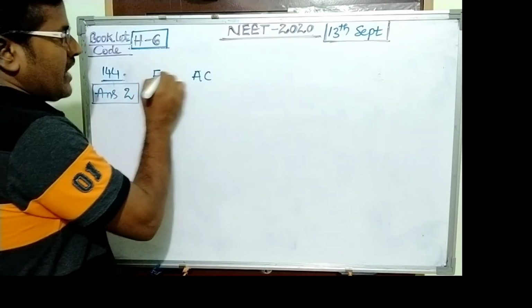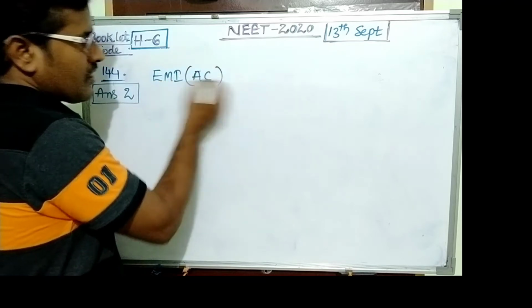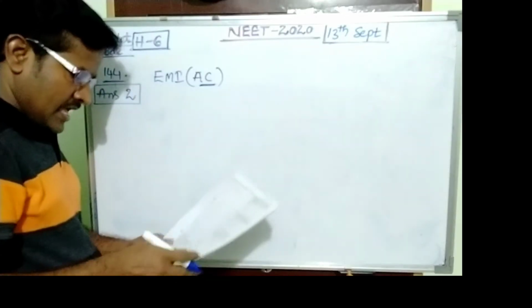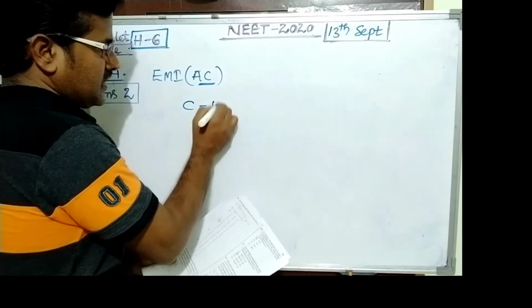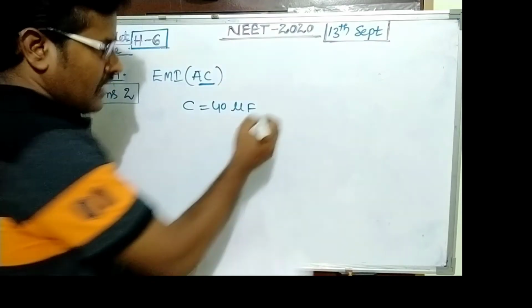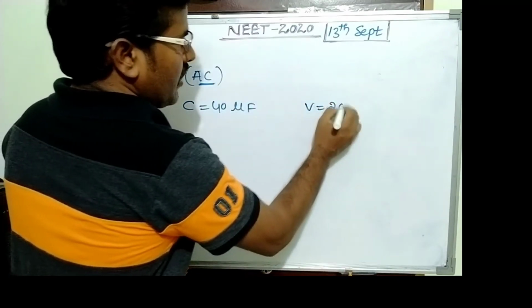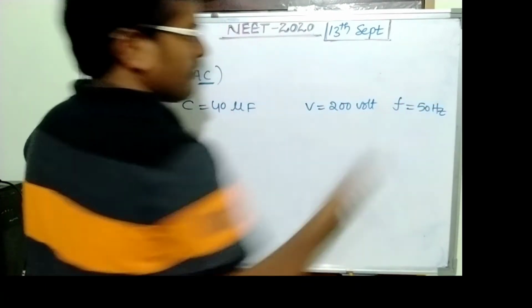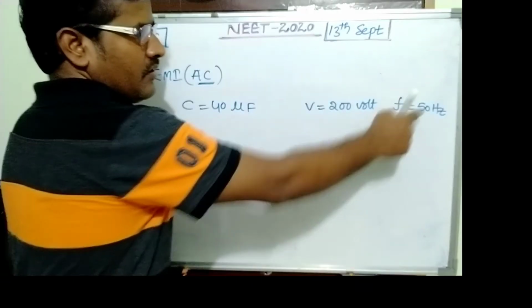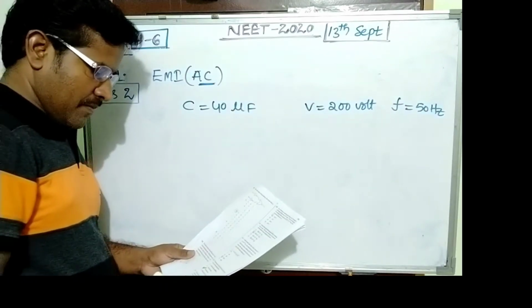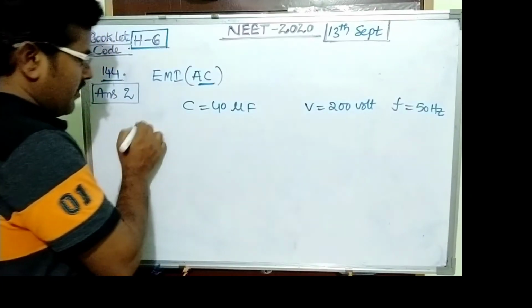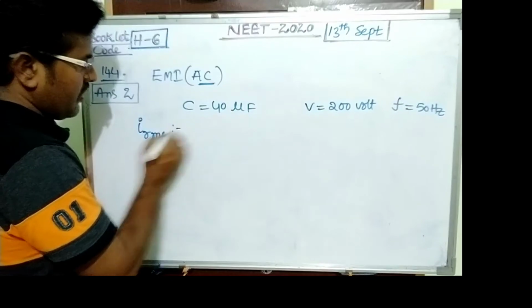The subarticle is alternating current, under electromagnetic induction. Given one capacitor of capacity 40 microfarad, connected to a potential of 200 volt and frequency 50 Hz supply. The RMS value of current is asked, here we want the RMS value of current, I RMS.